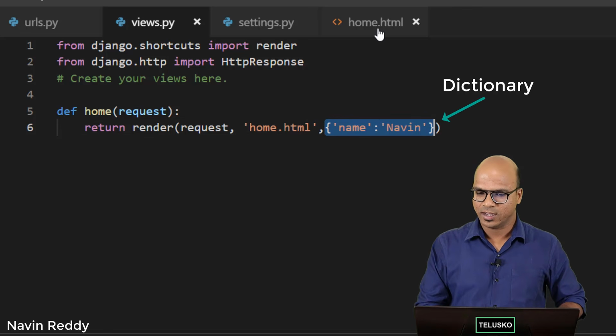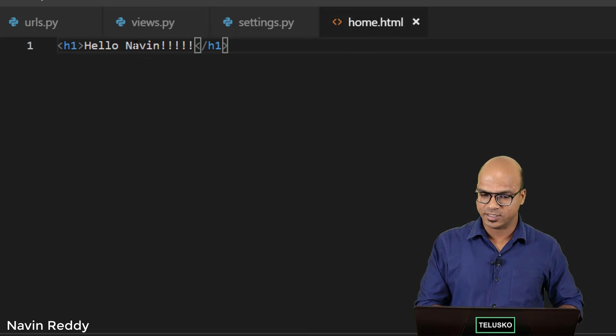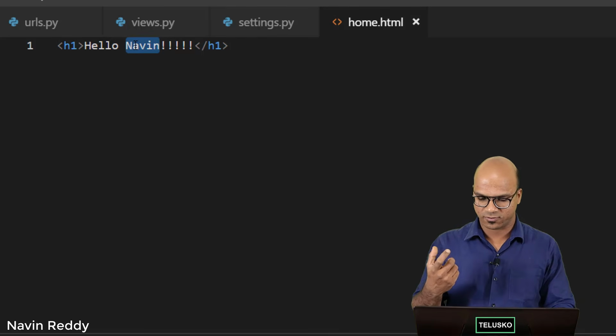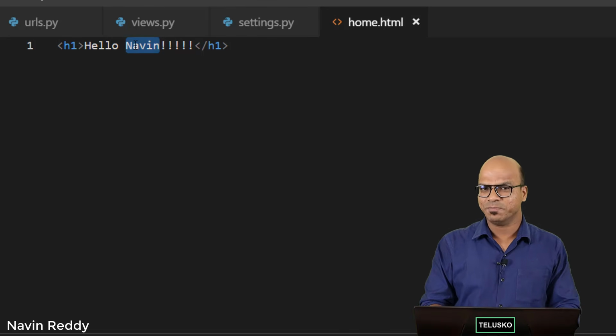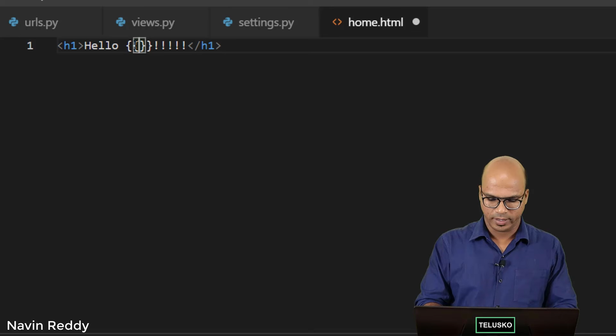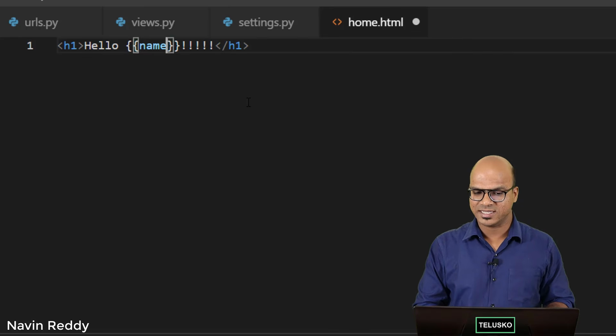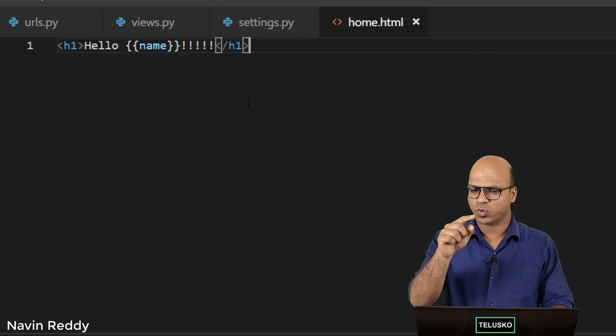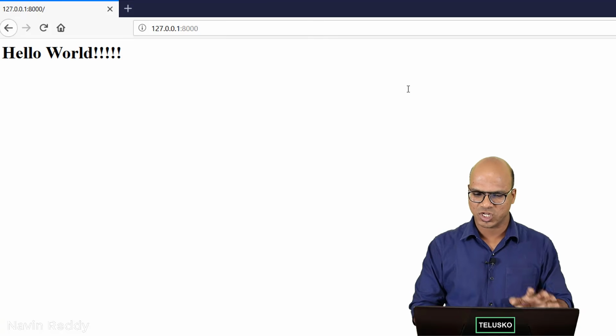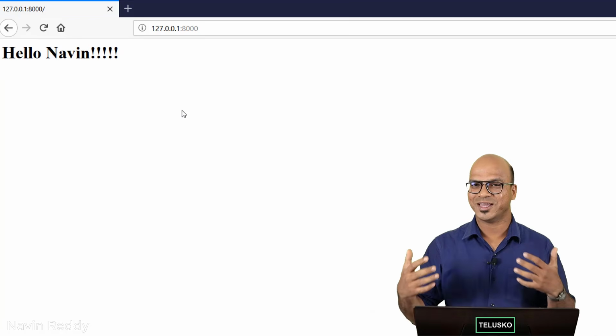You can simply go back to your home.html, and here we want to use that stuff. So to achieve that, we can simply use two curly brackets, and here we can specify a name. Now that makes it dynamic. So I will talk about what those curly brackets mean, but let me just check if it is working. And it's working. Can you see that we got Naveen?